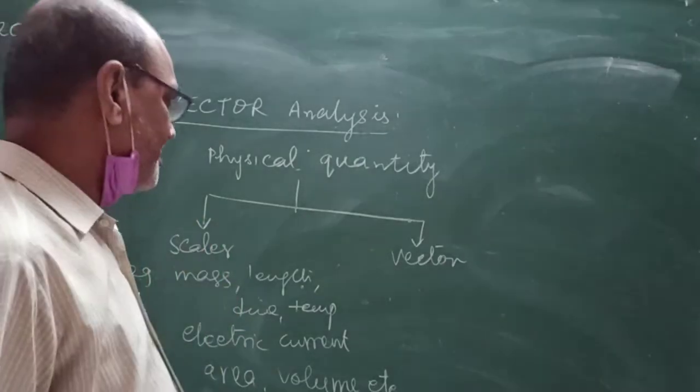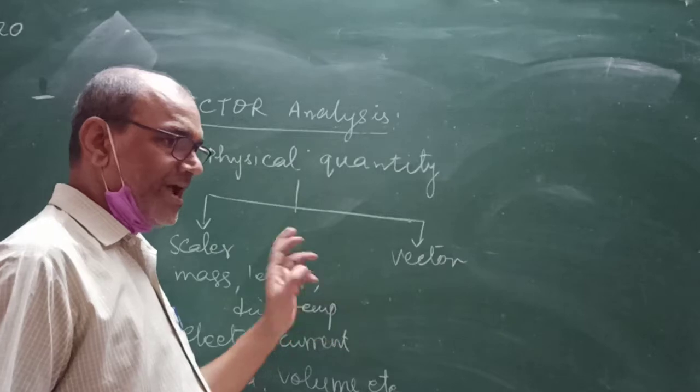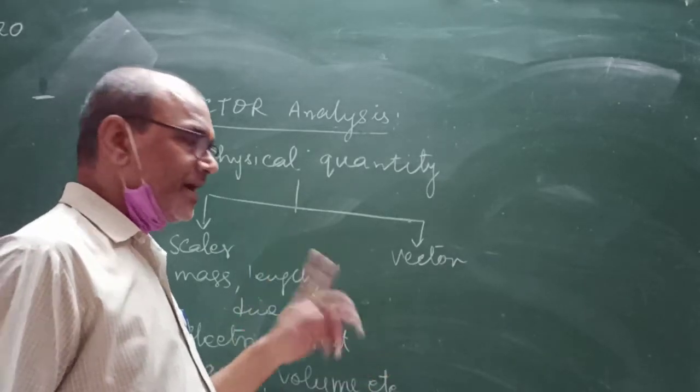Vector quantity is a physical quantity having both magnitude and direction.